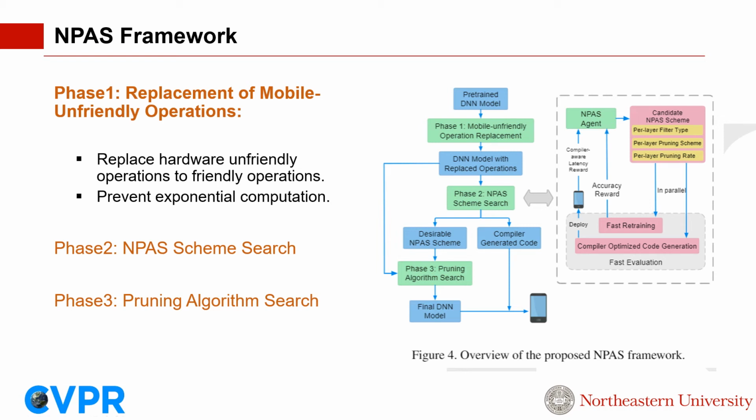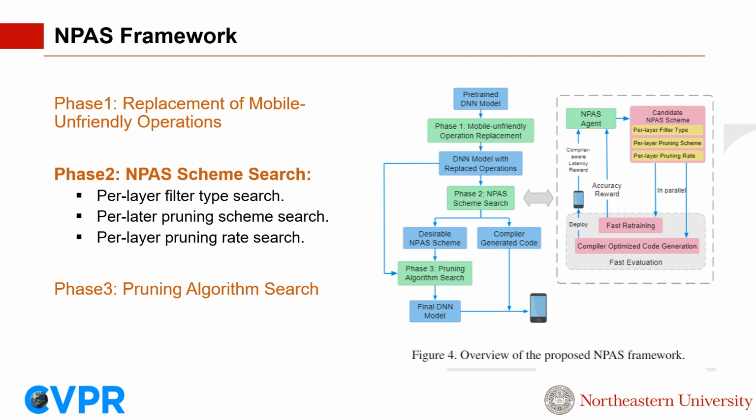Certain operators are inefficient to execute on mobile devices. For instance, some activation functions, such as sigmoid and swish, require exponential computation and can become latency bottleneck on mobile inference. These unfriendly operations will be replaced by compiler-friendly operations, such as hard sigmoid and hard swish, with negligible effect on accuracy.